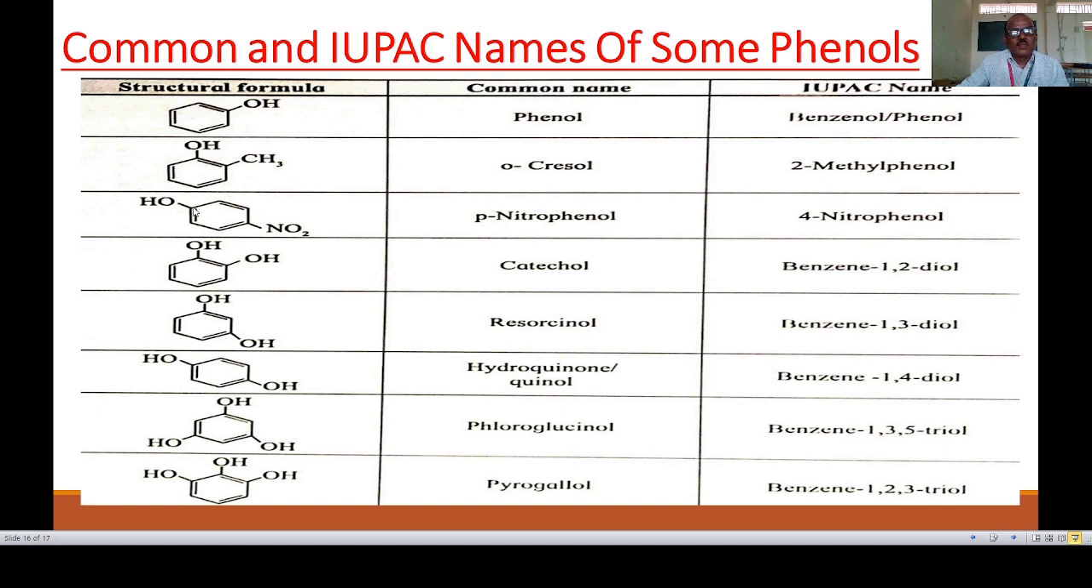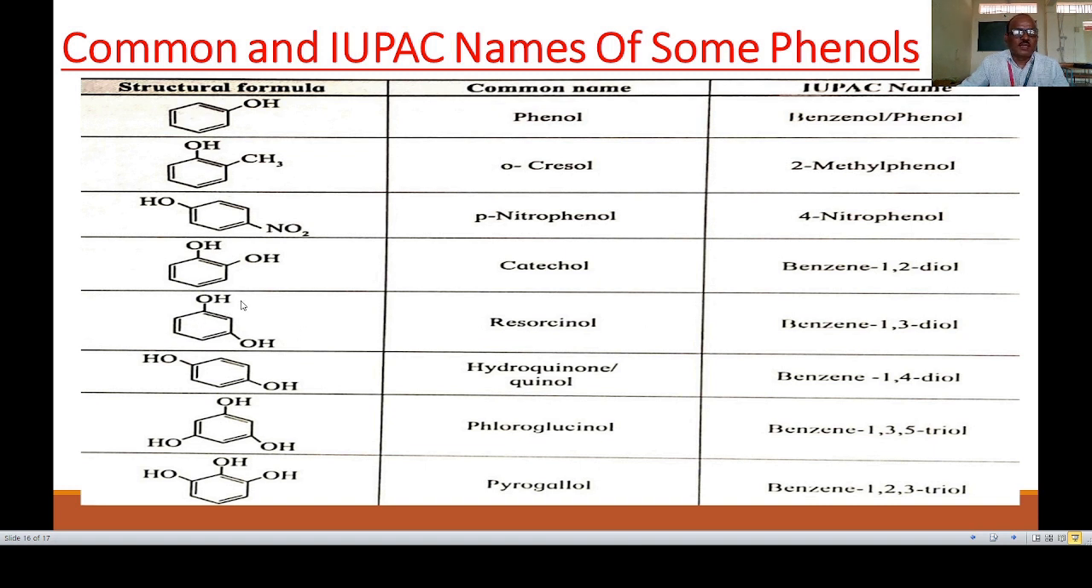Third one: here the OH group means it is a phenol, and a nitro group, NO2 group, is attached at the para position. So in the common system it is named para-nitrophenol, and in the IUPAC system you give the numbers 1, 2, 3, 4. At carbon number 4 the NO2 group, the nitro group, is present, therefore it is 4-nitrophenol. Next example, there are two OH groups at carbon number 1 and 2. The common name is catechol. What is the IUPAC name? In this benzene ring at carbon number 1 and 2, hydroxyl groups are present. Therefore the IUPAC name is benzene-1,2-diol.